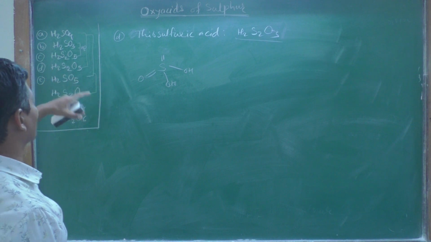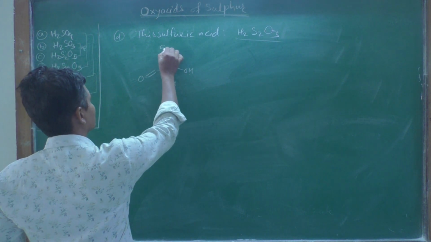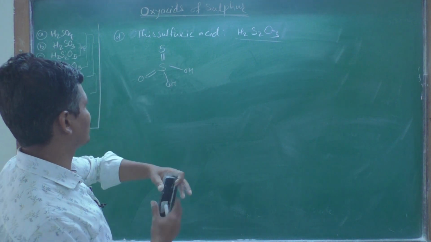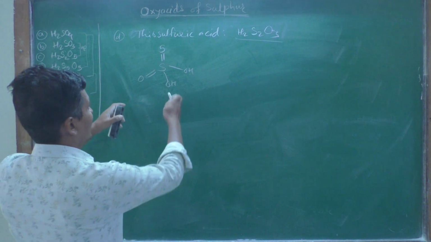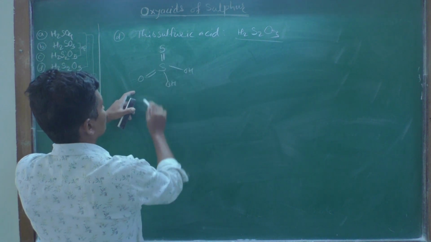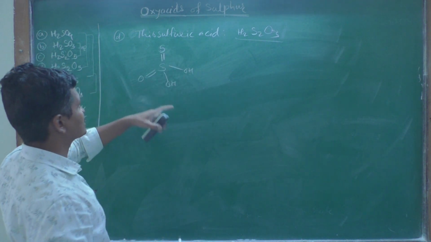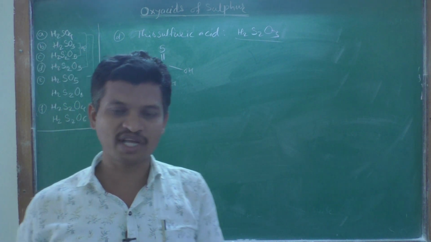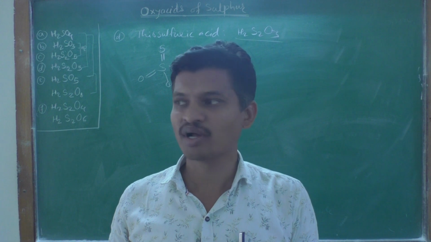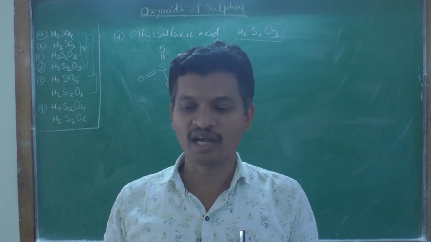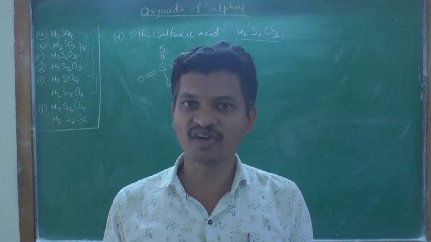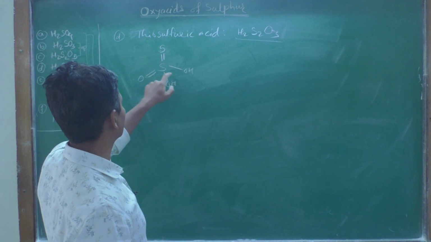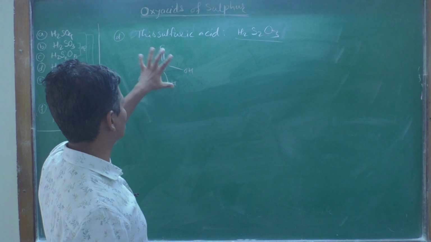H2S2O3. Yes, we are removing one oxygen atom and replacing it with a sulfur atom. Okay, now what is the structure? H2S2O3 is the structure of thiosulfuric acid. The structures of sulfuric acid and thiosulfuric acid have the same arrangement, but if you replace one oxygen atom by a sulfur atom, you will get thiosulfuric acid.